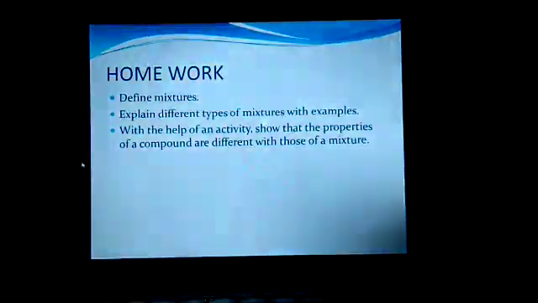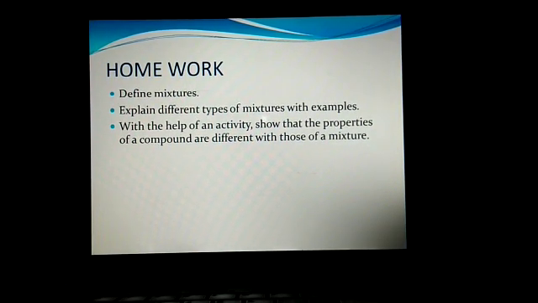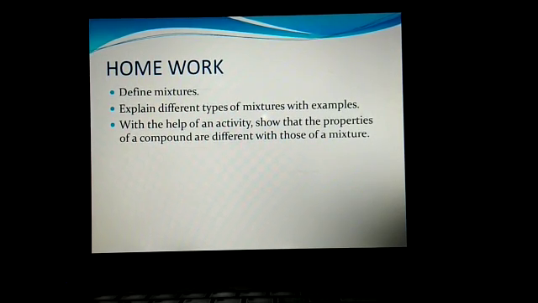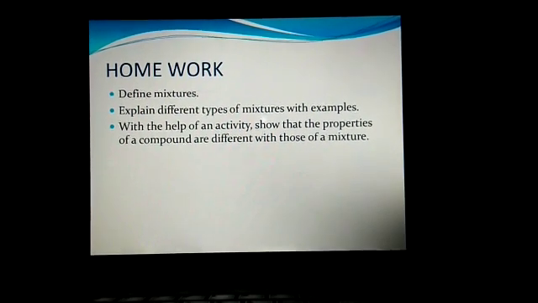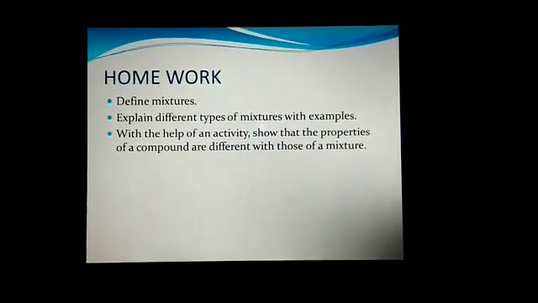Now, today's homework: Question number 1, define mixtures. Question number 2, explain different types of mixtures with examples. Question number 3, with the help of an activity, show that the properties of a compound are different from those of a mixture. Write these answers in your chemistry notebook.